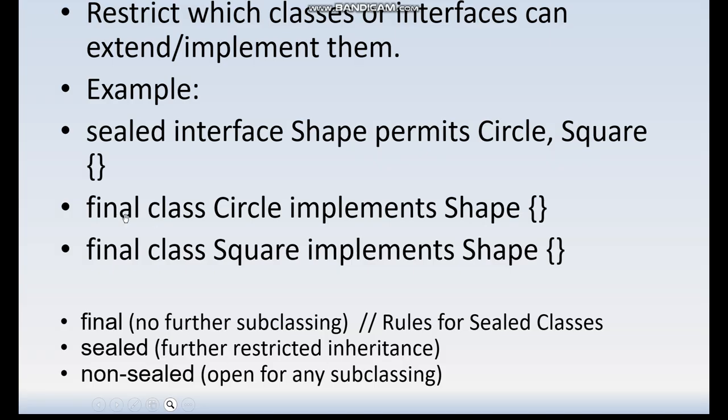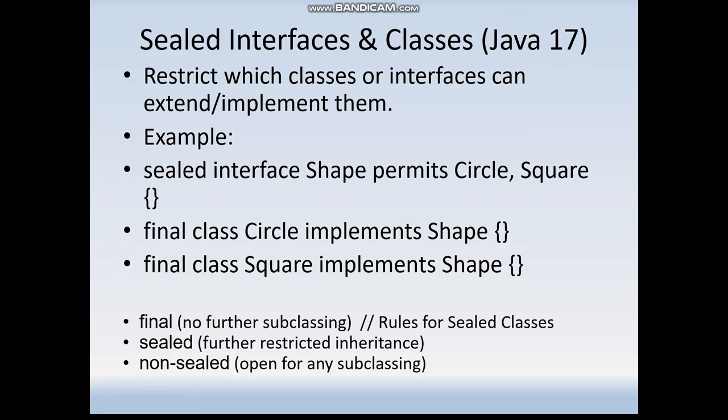If here we have defined sealed class Circle implements Shape, we can give further permits, or give permission on which further classes can inherit. And non-sealed is open for any subclass. If we define non-sealed class Circle implements Shape, we have specified that this class can be further subclassed. These are the three ways subclasses can be: final, sealed or non-sealed. But the interface or abstract class should be defined as sealed, and they should give the permits to those particular classes. This is a more advanced concept I will cover in another session. As of now,